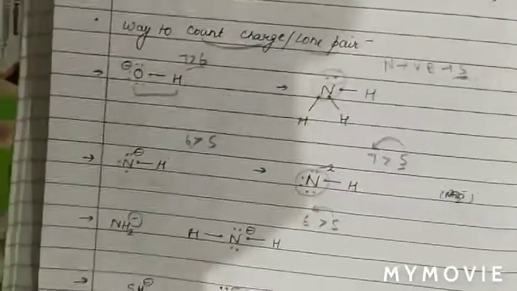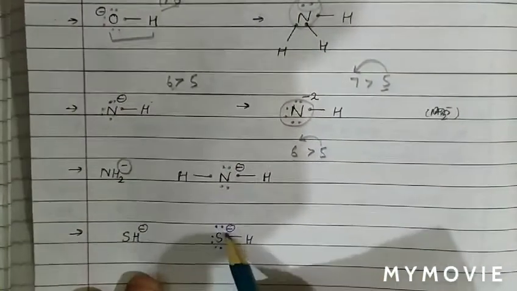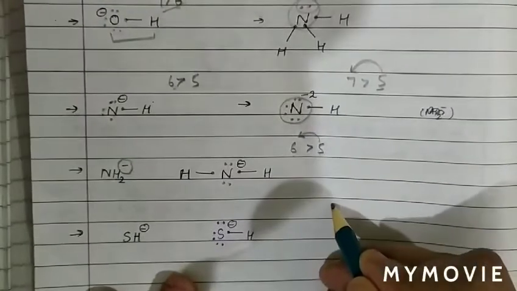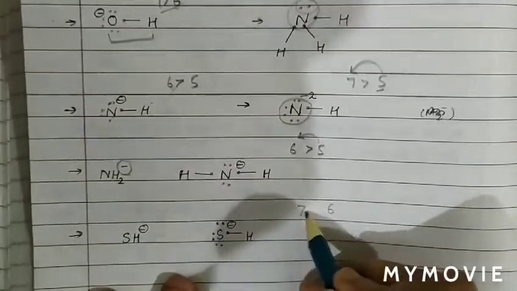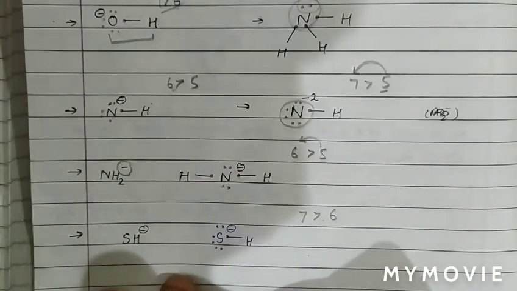Now see in the case of SH. Why SH has -1 of charge? See, as we can see 1 2 3 4 5 6 7. But in valence shell how many electrons are there for sulfur? 6. But here we have counted 7. How much greater? 1 greater. Therefore 1 unit of negative charge on sulfur.